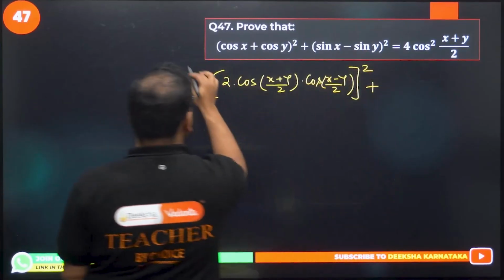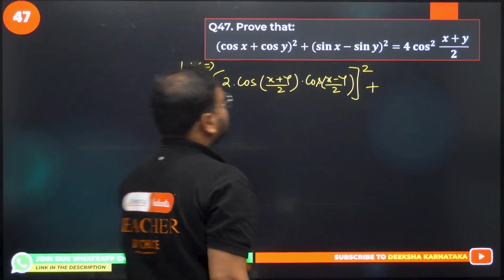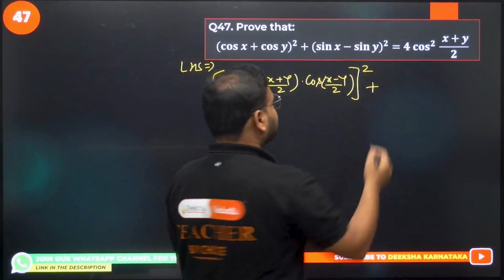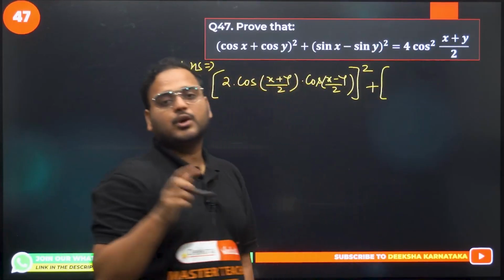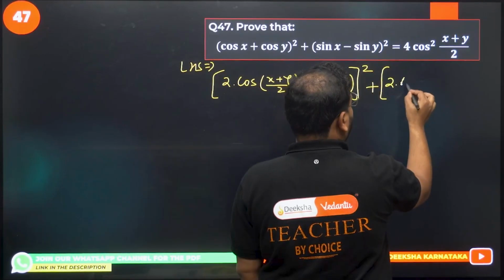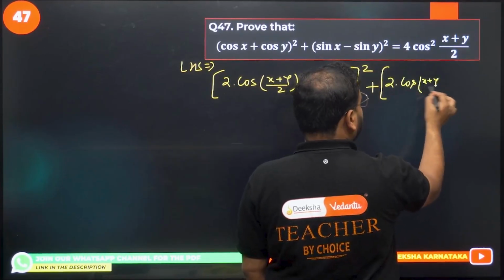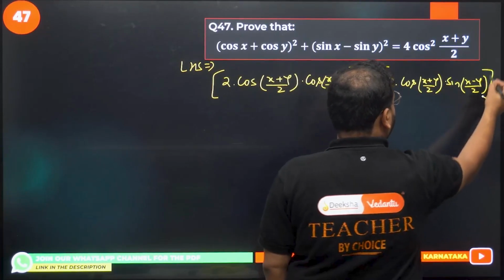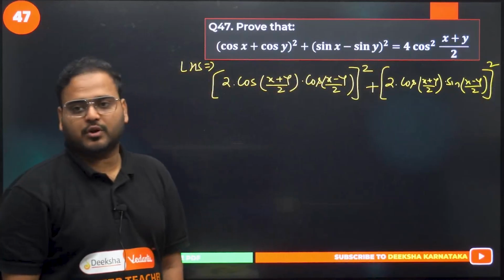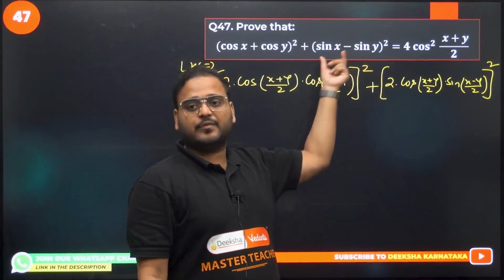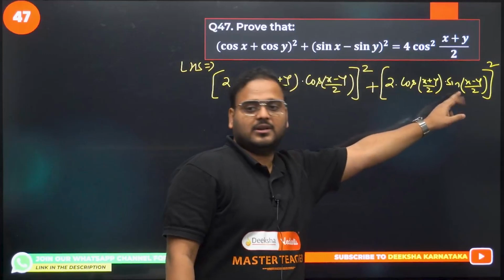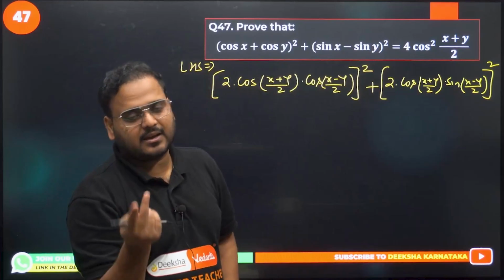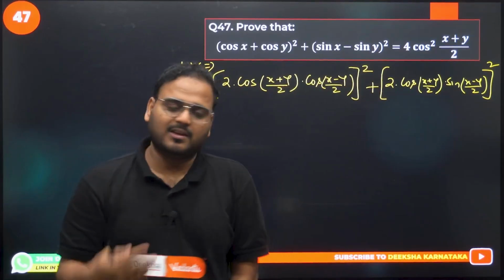Plus sign continues. Over here again, this is my LHS, plus take a square of this. So what I get? Sin x minus sin y. Another formula we'll have. What is it going to be? Twice of cos of (x + y)/2 times sin of (x − y)/2. Again we'll have a whole square over there. When you have sin x plus sin y, you have sin over here and cos over there. But when it is sin x minus sin y, this becomes cos and this reverses itself. With the x plus y angle you have cos, and with the x minus y angle it will become sin.